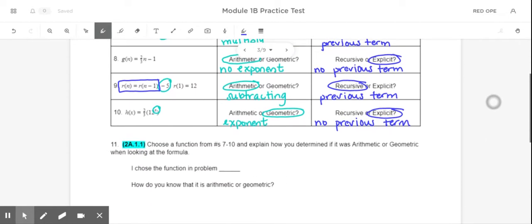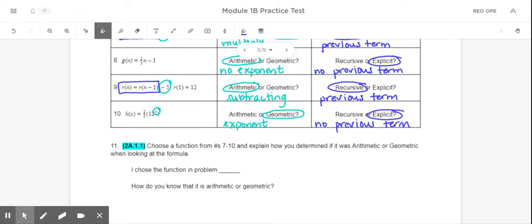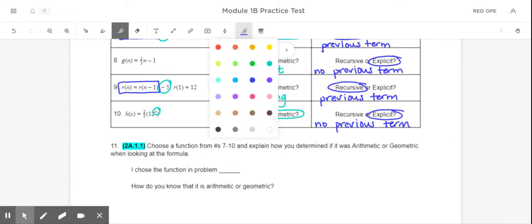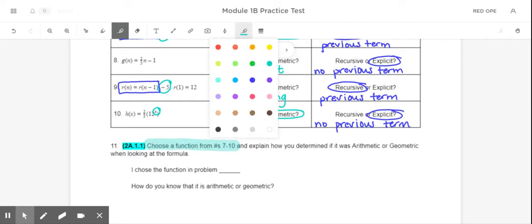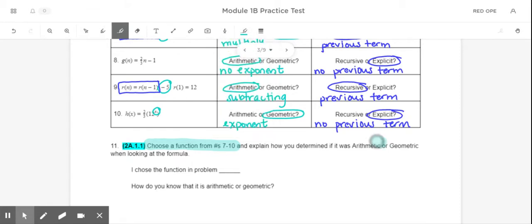Now, problem number 11 is going to ask me to choose a function between numbers 7 through 10. So literally pick one of the problems you just did. And after you choose a function, I want to know how did you determine that it was arithmetic or geometric? So arithmetic or geometric, and how did you know? So I'm going to go ahead and give you an example here. There are lots of right answers to this question.